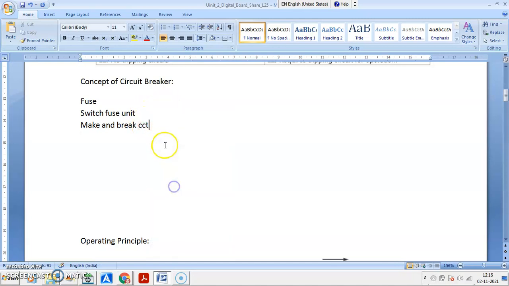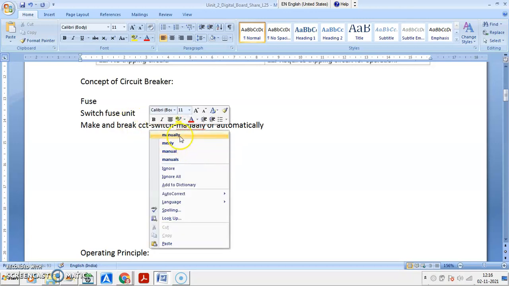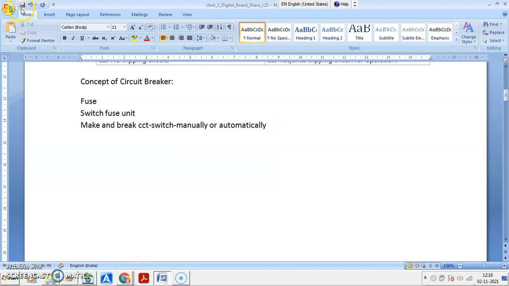The concept of a circuit breaker is quite similar to a switch. A switch is also making and breaking the circuit. So it is a switch, nothing else, a circuit breaker. But these making and breaking operations may take place manually or automatically. So you can do it manually or automatically. So making and breaking operation by a switch, that is a circuit breaker.